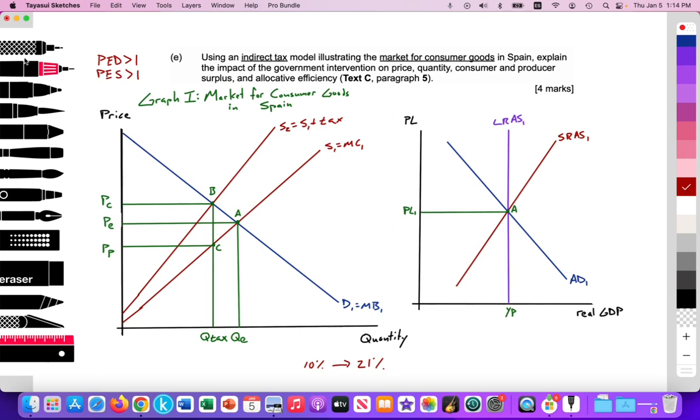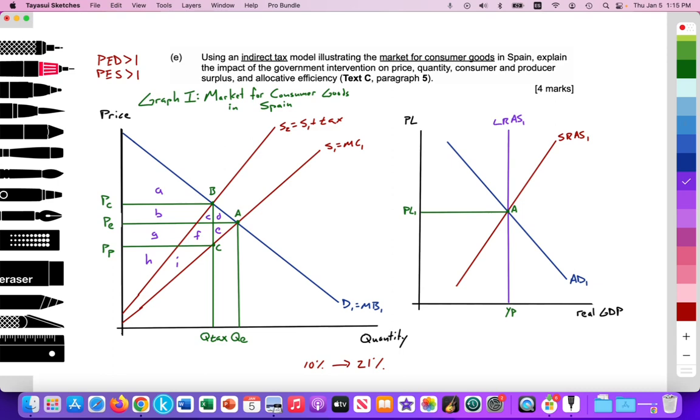Now we're going to label some areas so that we can discuss the impact on consumer surplus and so forth. So this will be area A, B, C, D, E, F, G, H, and I. So we're basically done. We've drawn it, and now we can fully analyze it.